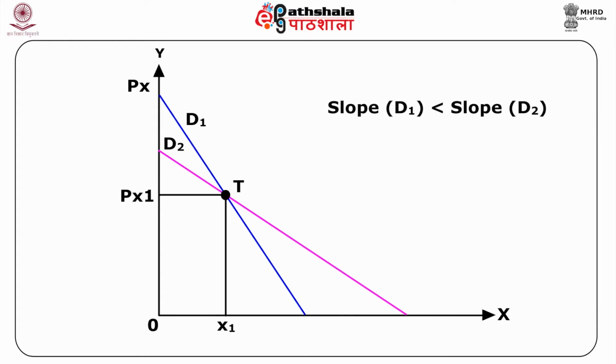Since the slope of D1 is less than the slope of D2, the elasticity of demand curve 1 is less than the elasticity of curve 2. Hence, the flatter curve has a greater elasticity of demand at the point of intersection.